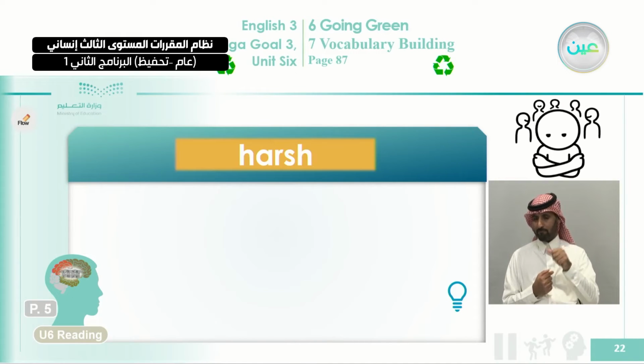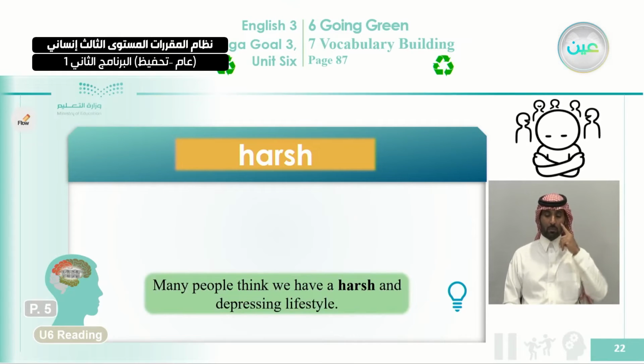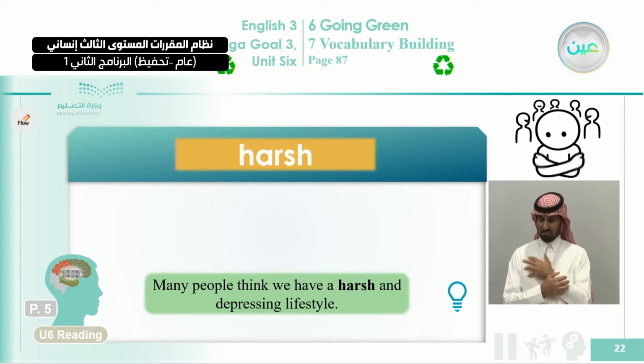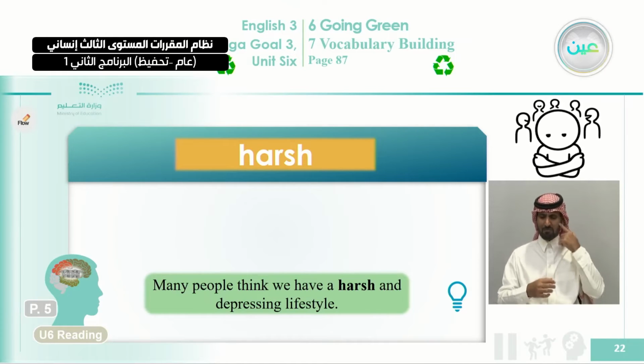We're talking here about harsh. What is the meaning of harsh? Let's use it here, and the picture might tell you something about it. Many people think we have a harsh and depressing lifestyle. So again, harsh is mentioned here as an adjective. It modifies lifestyle. So what's the meaning of harsh?